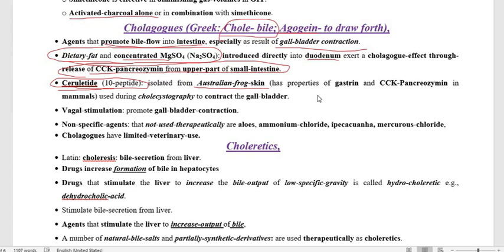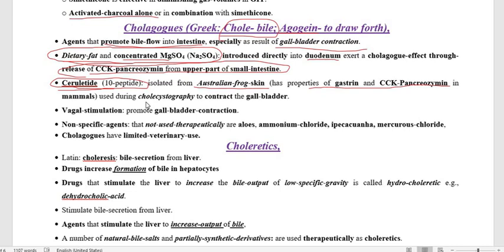That means cerulitide helps to release gastrin and cholecystokinin pancreozymin in mammals, and it particularly helps to contract the gallbladder, and therefore it is used for cholecystography.